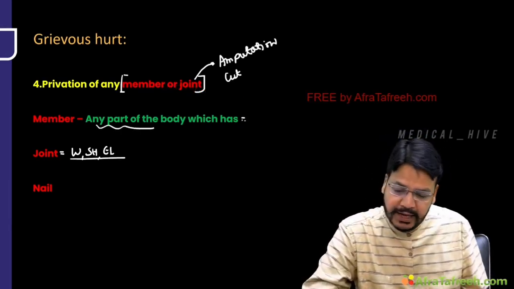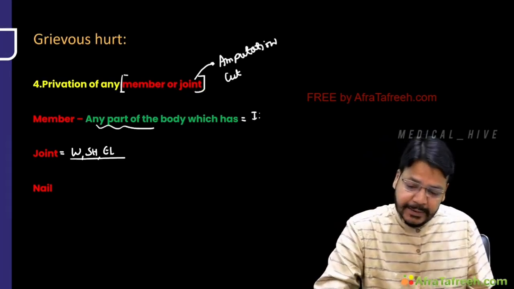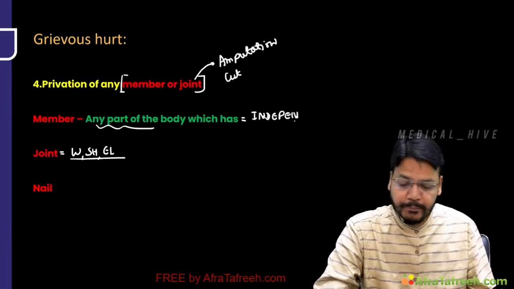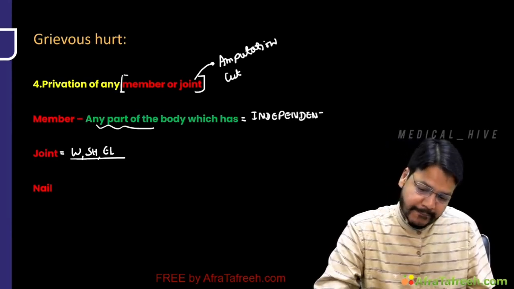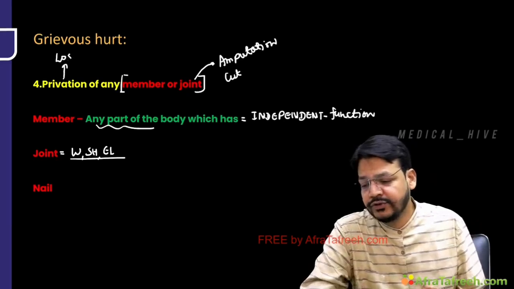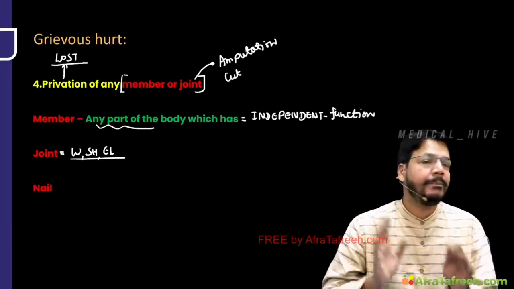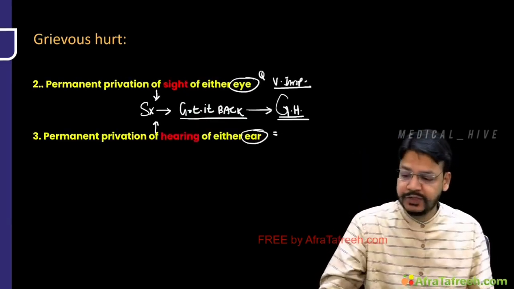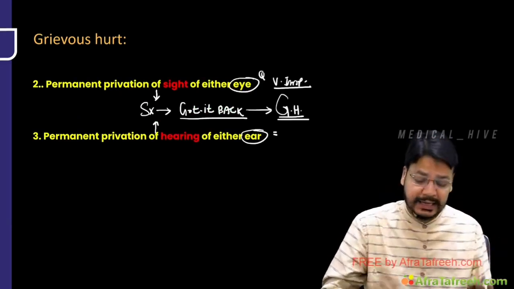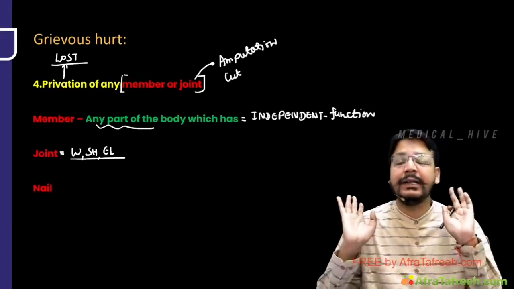Any part of the body which has independent function. Doctor Sir, what is the meaning of privation? Privation means lost. Permanent privation of sight of either eye, loss of either eyesight and loss of either ear hearing.